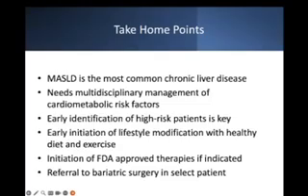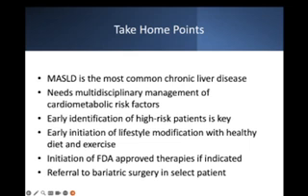So, take-home points. MASLD is the most common chronic liver disease. It needs multidisciplinary management of cardiometabolic risk factors. And early identification of high-risk patient is key because then we can prevent the progression of disease into fibrosis or cirrhosis.